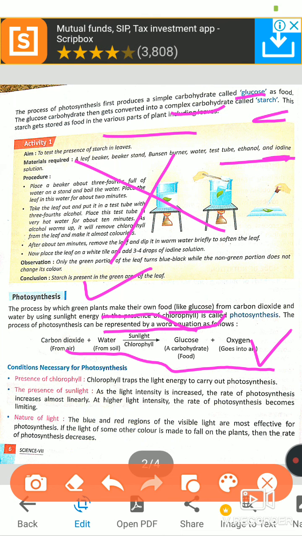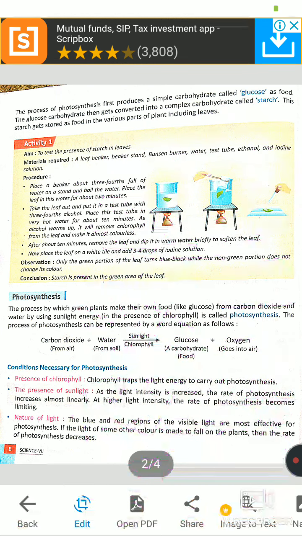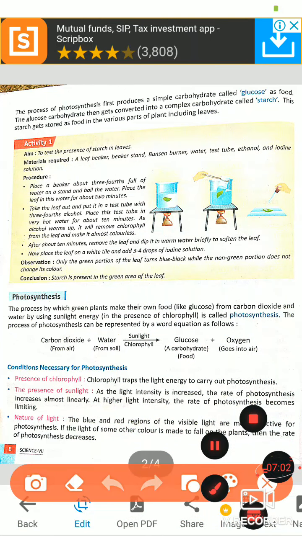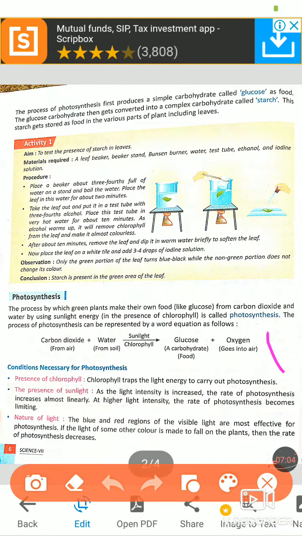Carbon dioxide the plants get from the air, water the plants get from the soil, and in presence of sunlight and chlorophyll, sunlight from the sun and chlorophyll from the green parts, glucose, a carbohydrate, is prepared and oxygen is released. This is the sign of gases. Understand? Gases are indicated by the arrow upside like this.